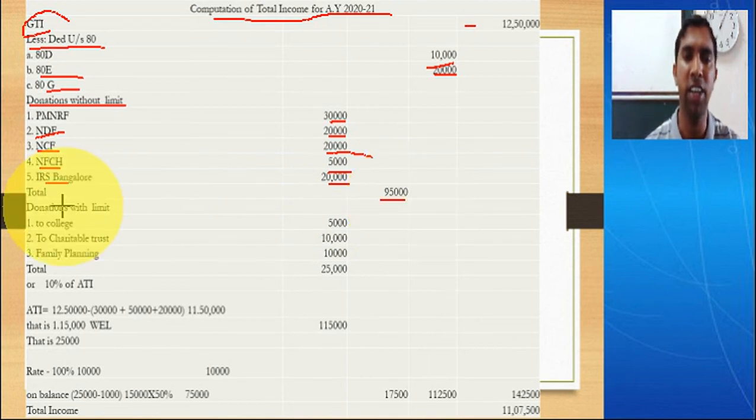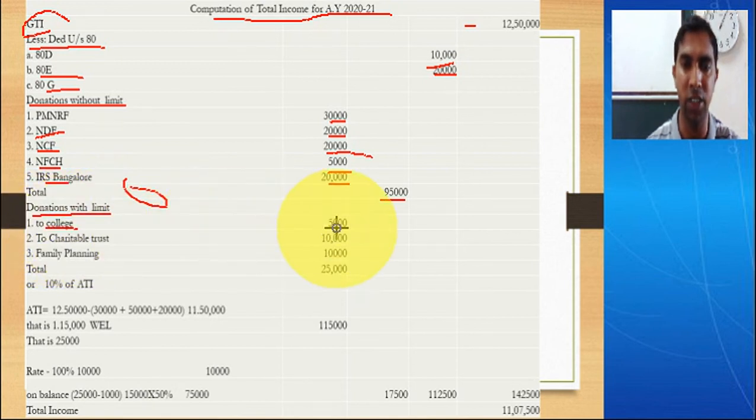Then we have to calculate the donations. There are no 50% donations here, remember, no 50% donations. So then you calculate the donations with limit. With limit in the sense 10% of adjusted total income. So the first one is donation to a college. The donation he has given to a college is for a charitable purpose. So it is 5,000 rupees. Yes, so it is 50% eligible amount. Then donation to a charitable trust, he has given 10,000. Write it in the outer column. Then family planning, this is 100% with limit. So write it in the outer column, 10,000.